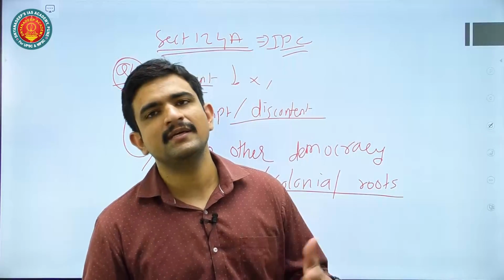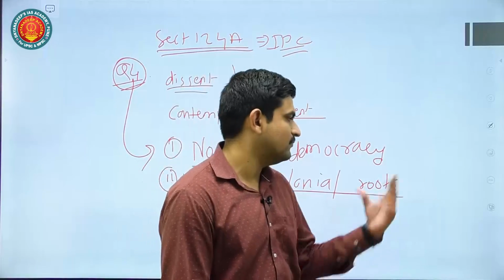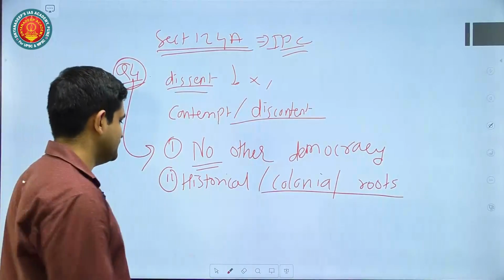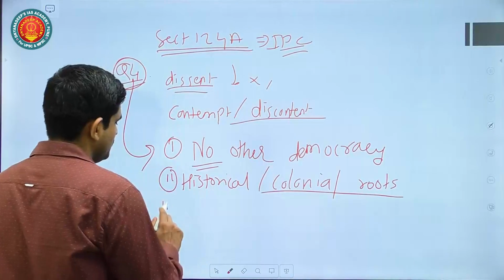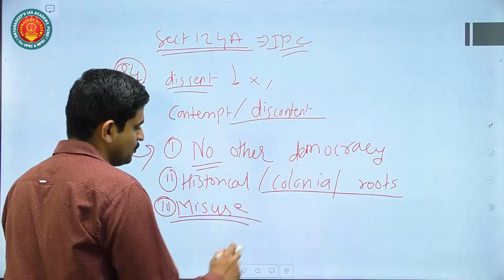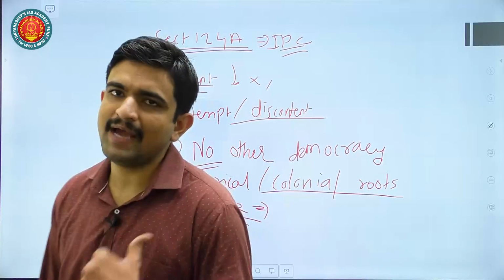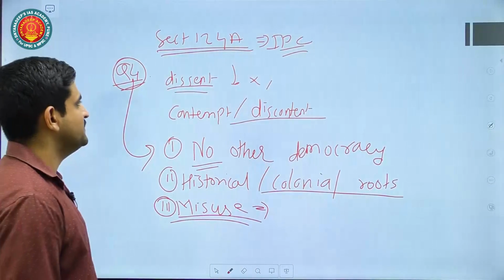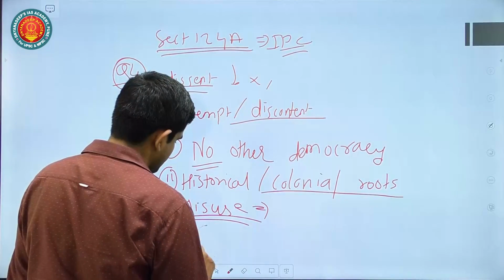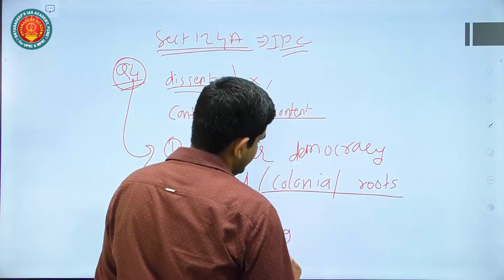Now we are living in an age where we are talking about freedom of speech and expression. So if that is the thing, then we do not need the colonial laws that were enacted way back in maybe the 19th or 18th century. Third thing you talk about is that misuse is happening. The law itself is not bad, but its misuse is happening, and a lot of arrest cases are taking place under this act. Okay, that is your Sedition Act. Then you can also mention it can curb freedom of speech and expression of the people, which is given under Article 19.